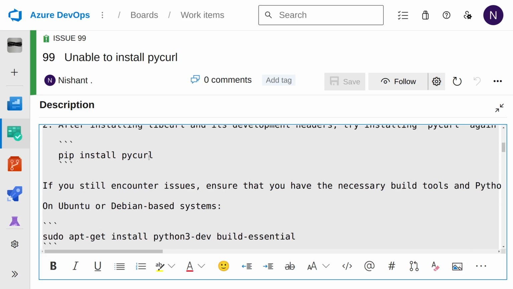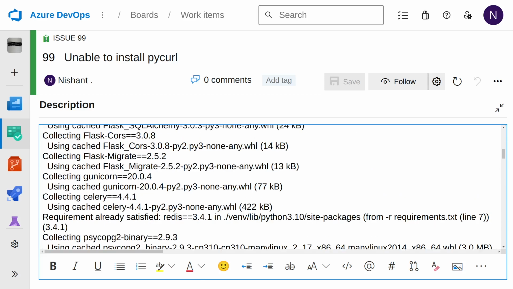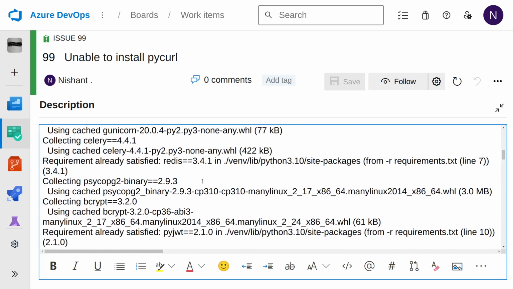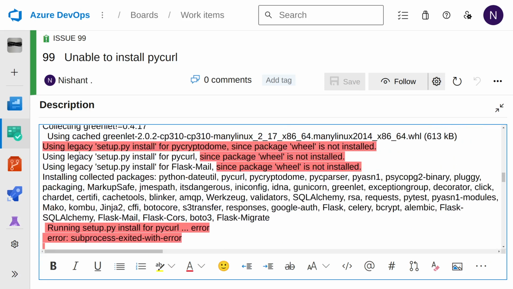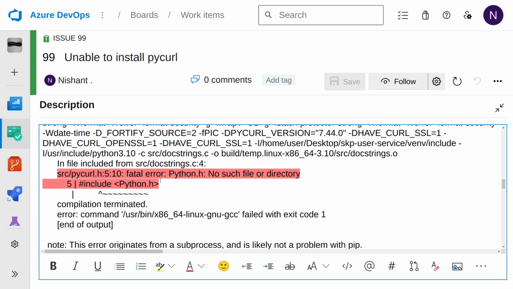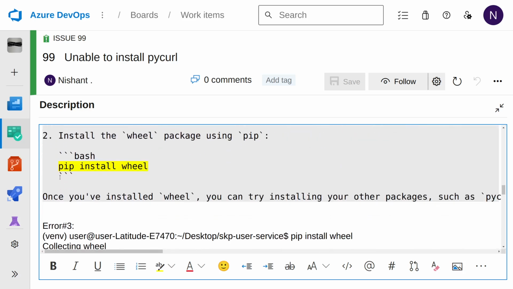After you run that and try to run the installation again, we get another error. The second time, the error was "using legacy setup.py because wheel is not installed." Wheel is another package which was not installed, so it required wheel. So I went ahead and installed wheel with pip install wheel.